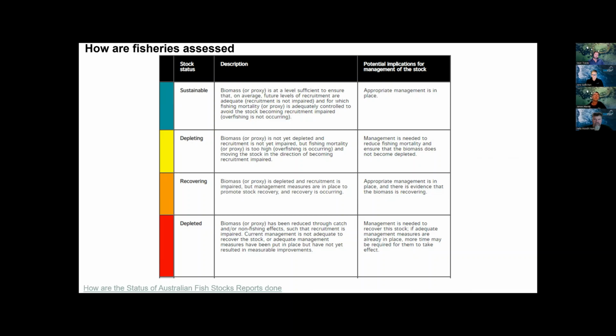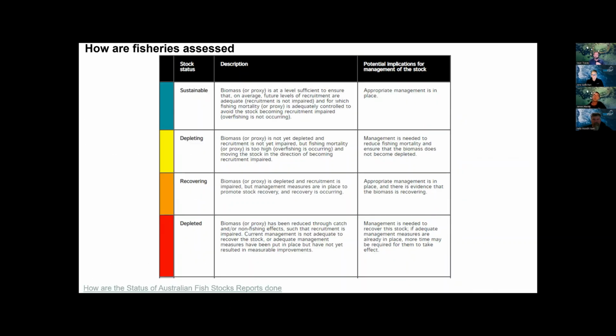I might just pause there because there are a couple of questions that have come through just about the assessment methods, because this is fairly fundamental to what we're about to step into. So I've got a couple of questions, but they're not really around assessment methods. All right, well, we might leave those because we'll come back to them. Well, I'll have those ready for you when you pop up again.